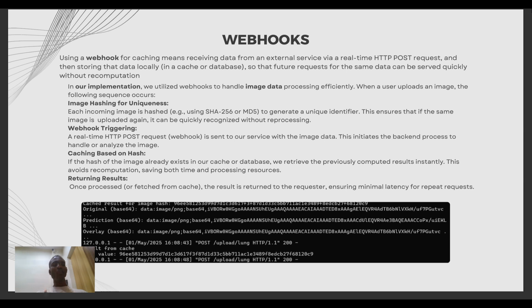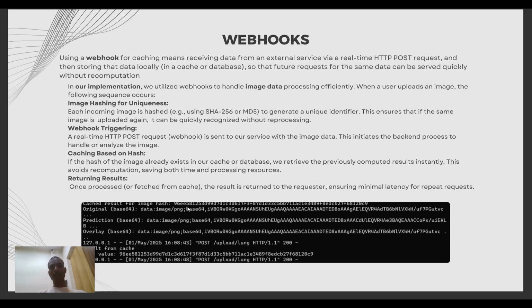This avoids recomputation or re-prediction by the model, saving both time and processing resources. Returning the result: once processed or fetched from cache, the result is returned to the requester, ensuring minimal latency for repeated requests.